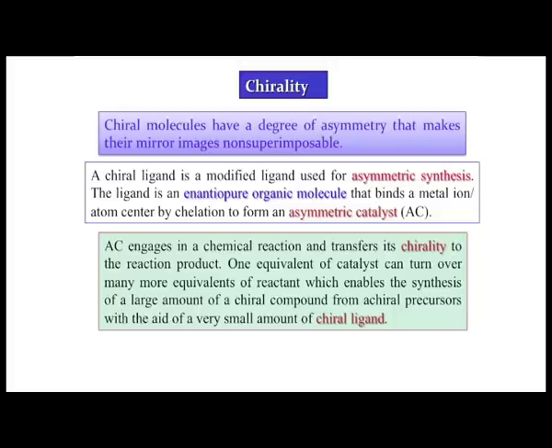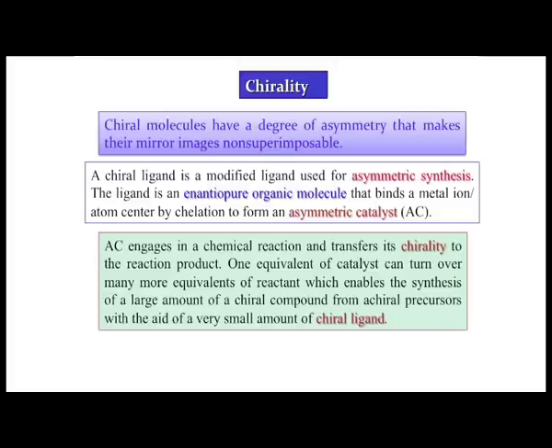As I told you, it can transfer the chirality of the metal center, which is the catalyst itself, for the conversion of A to B. So, what do we do? We use one equivalent of catalyst, because it can be used repeatedly. So, it has many turnovers, and it can probably synthesize a large amount of chiral compound from an achiral precursor.